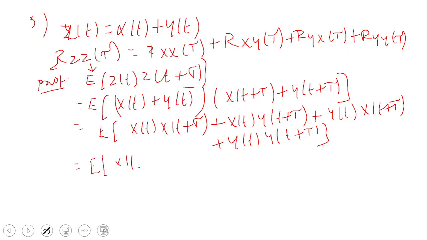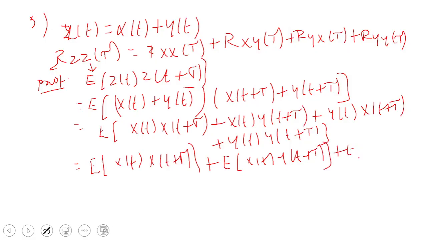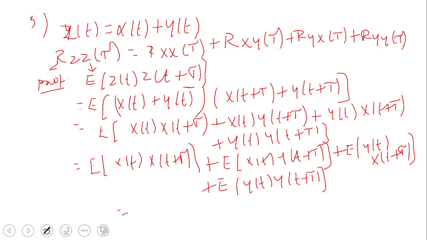E of x of t plus tau plus E of x of t y of t plus tau plus E of y of t x of t plus tau plus E of y of t plus tau. That is equal to, what is the first formula? X of t plus tau, that is Rxx of tau, plus, what is this one? Rxy of tau.